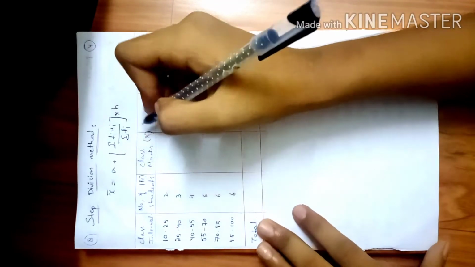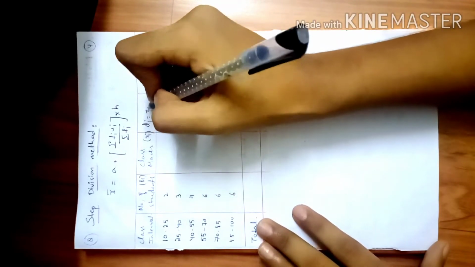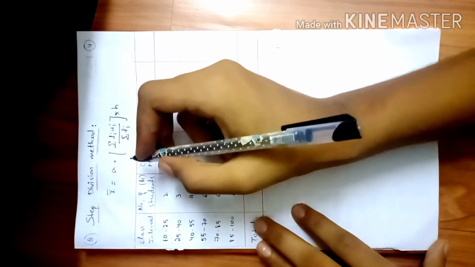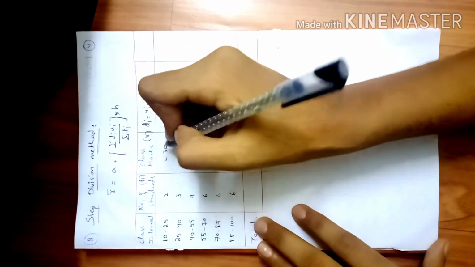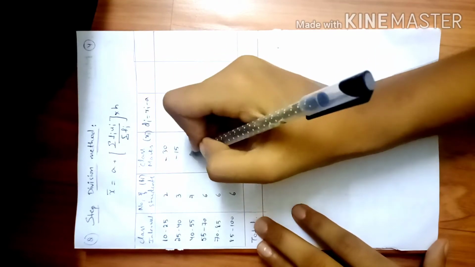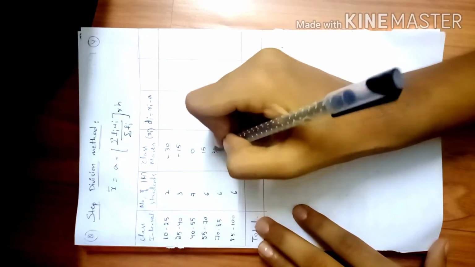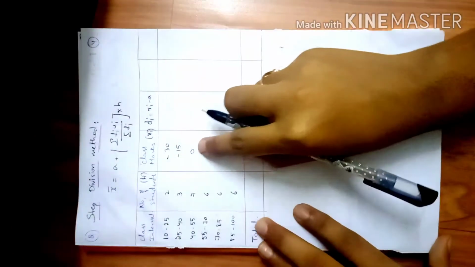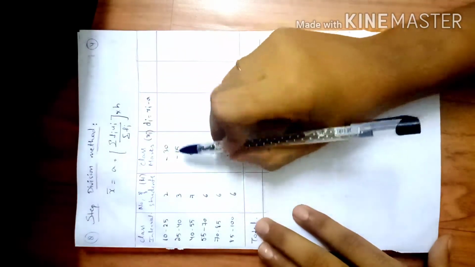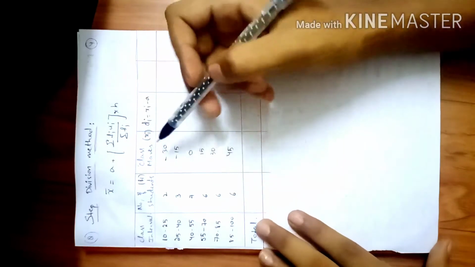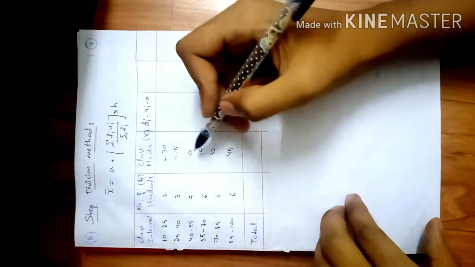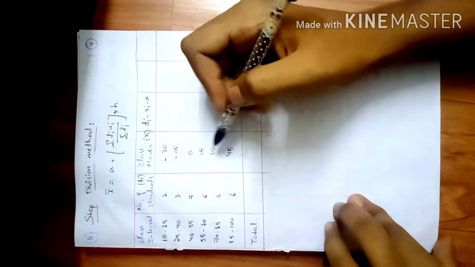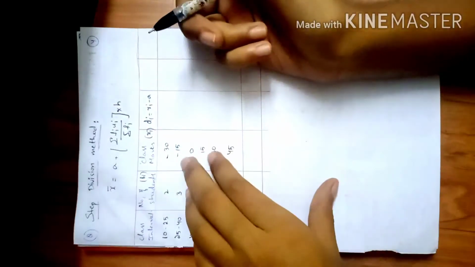Now this is also similar to the previous one, di is equal to Xi minus A. So the class marks are from previous, you can write those, minus 30, minus 15, 0, 15, 30 and 45. You can directly write like this, friends. First write the 0, and above it you write in negative, minus 15, minus 30. If it would be the third value, you can write minus 45, and below it write in positive terms, 15, 30 and 45.